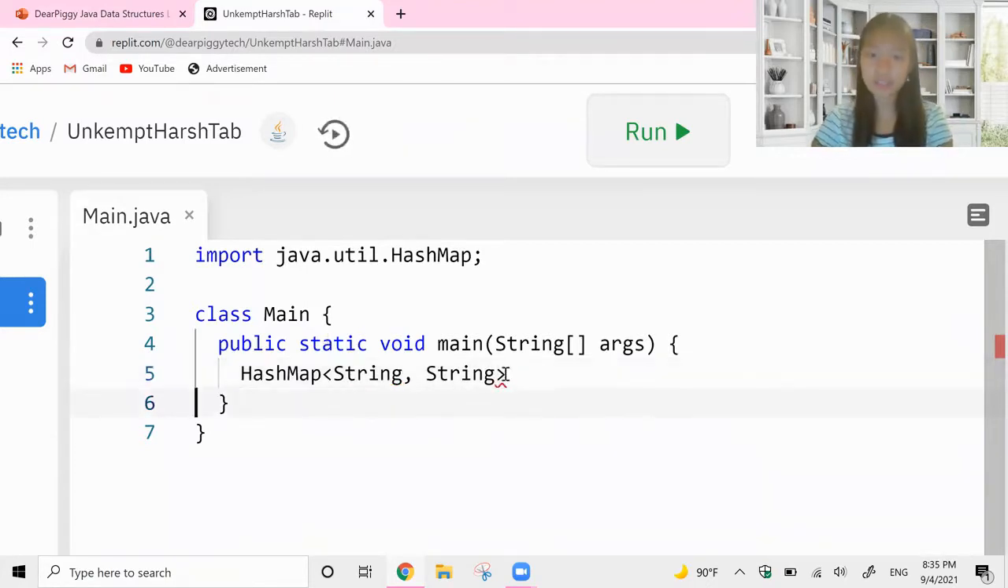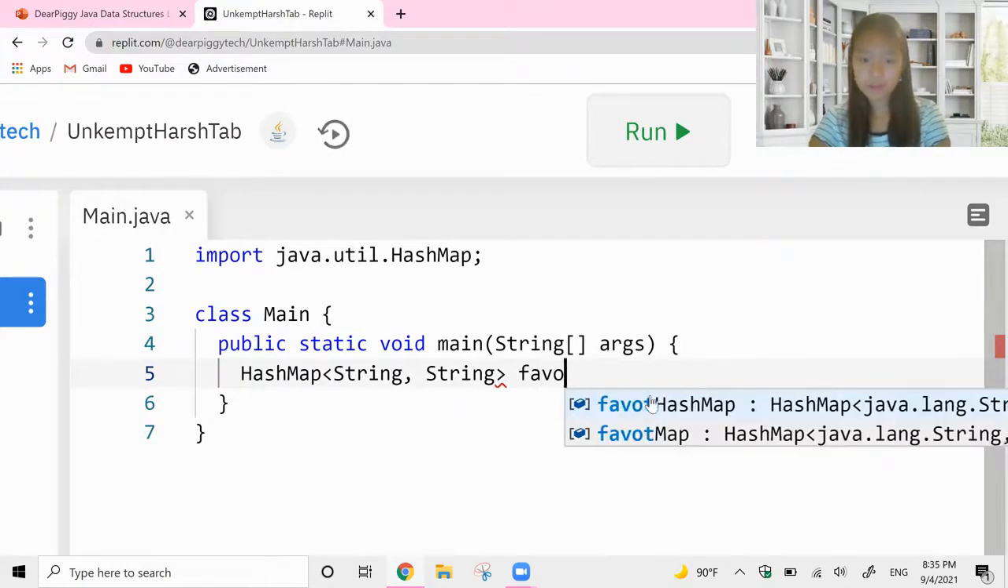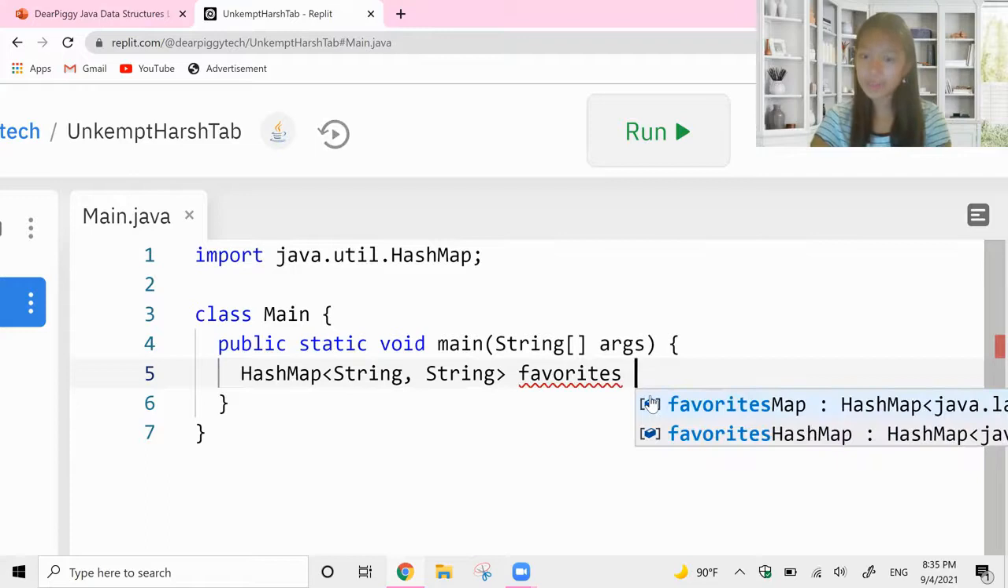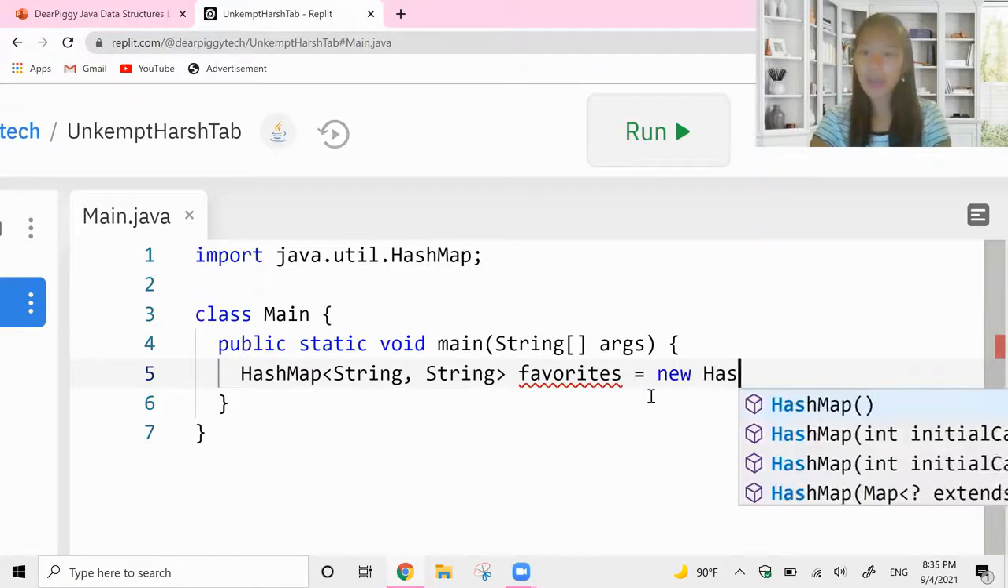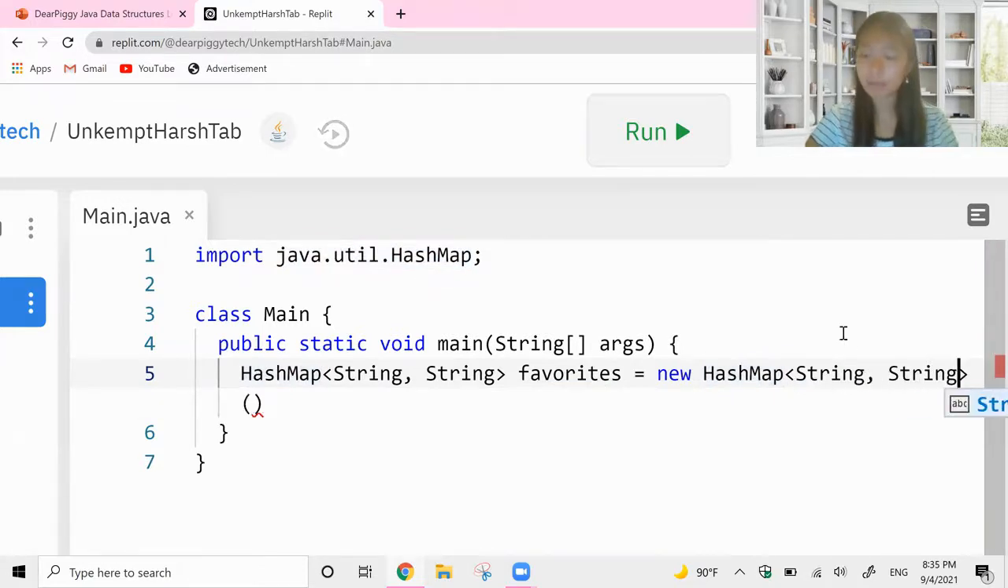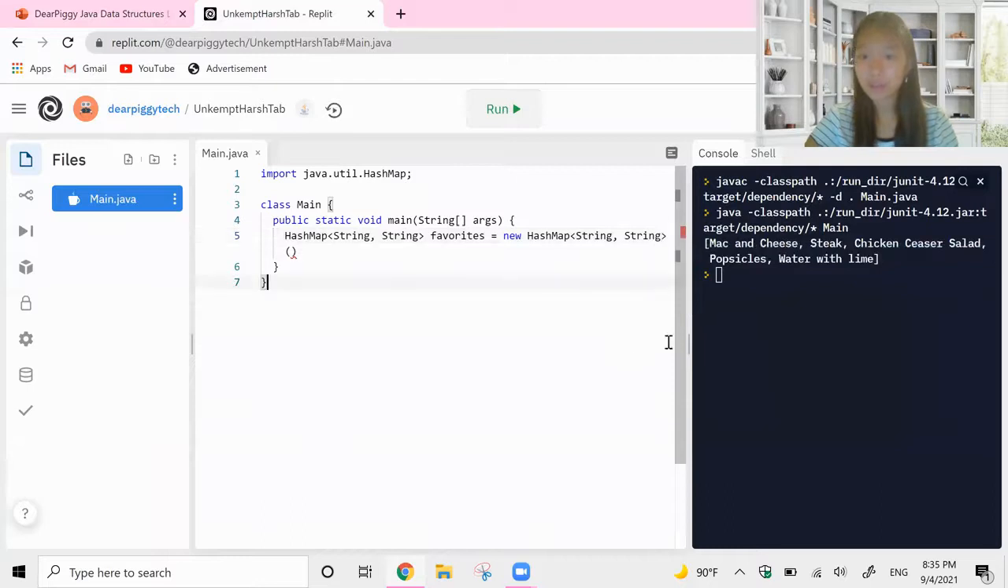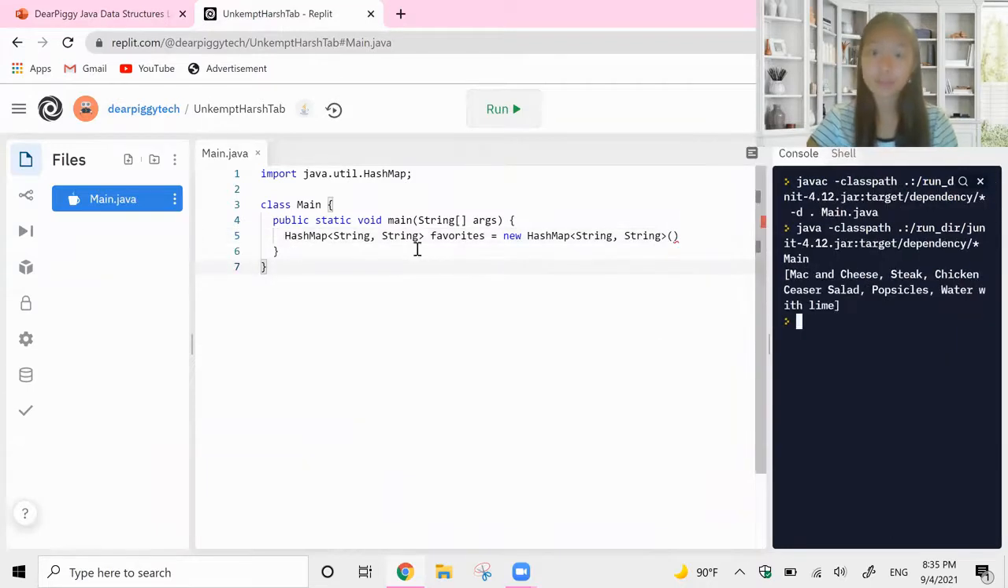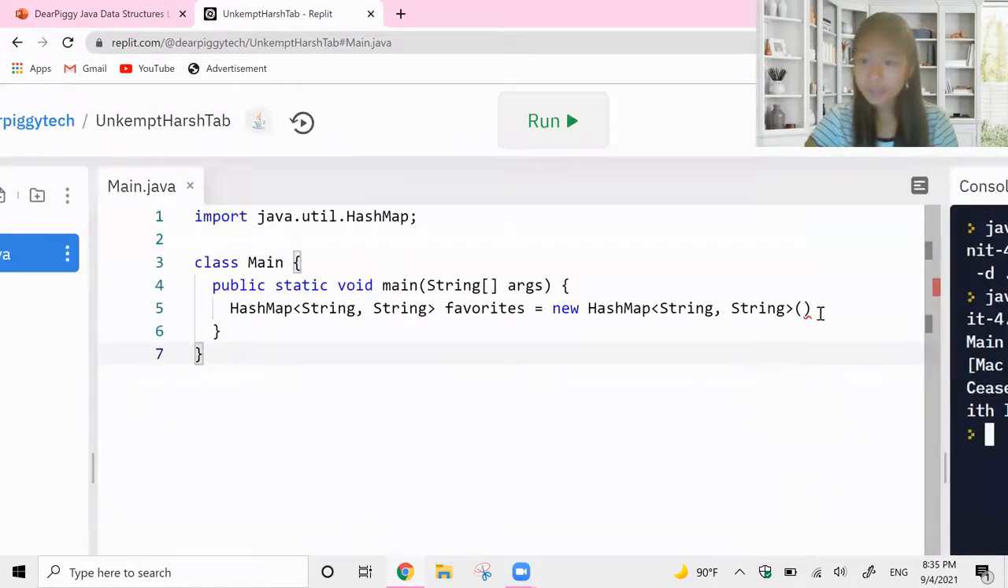So string, string, then give a name. We're going to say favorites. And we'll see what we're going to do in a second. And then this is the same, new HashMap. And then in the angle brackets, give it string, string. So string, string again represents that our key and value pairs are both going to be strings. Okay, and then I believe I need a semicolon after this.